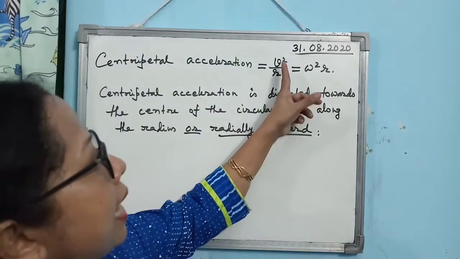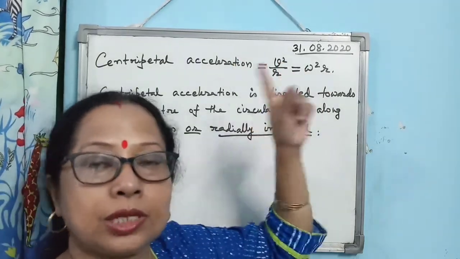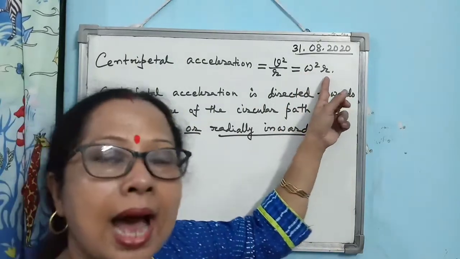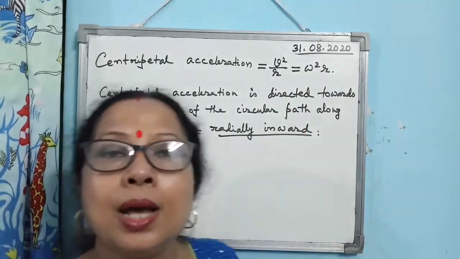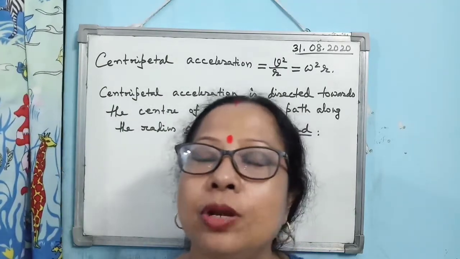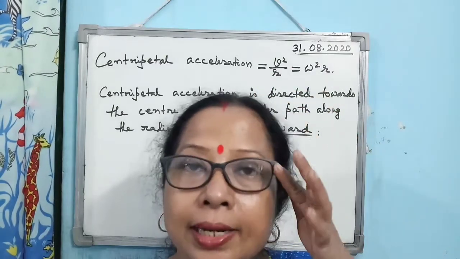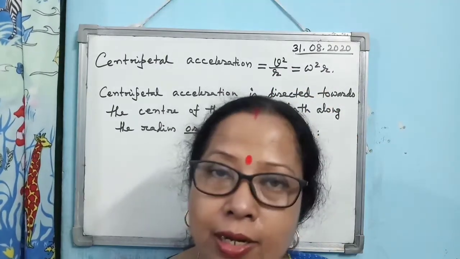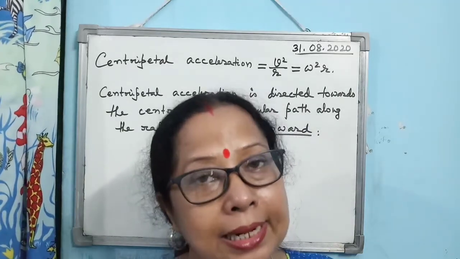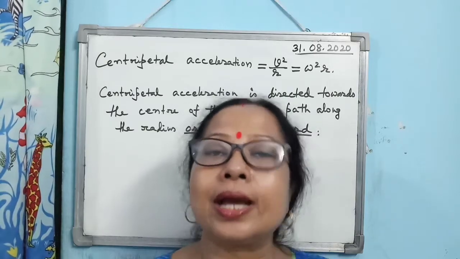And as you know, V is equal to omega into R. So if you substitute omega into R in place of V, it becomes omega square R. Alright, so this is the magnitude of the centripetal acceleration, V square by R or omega square R.